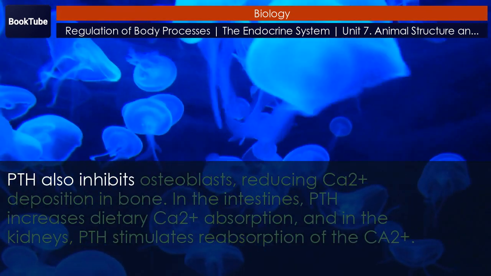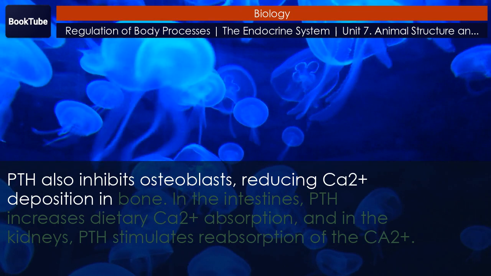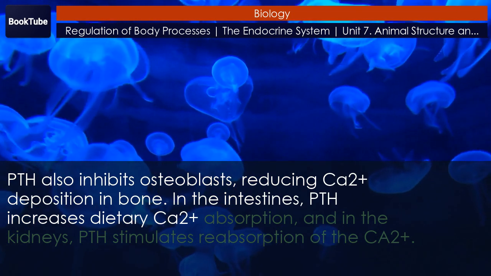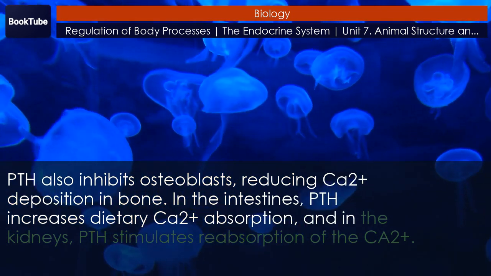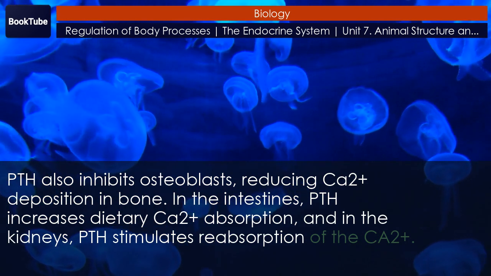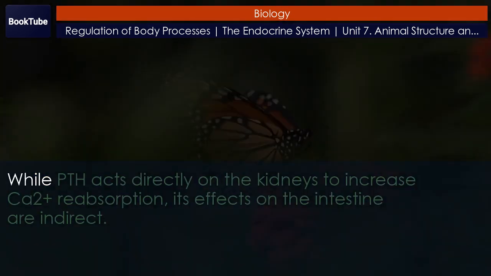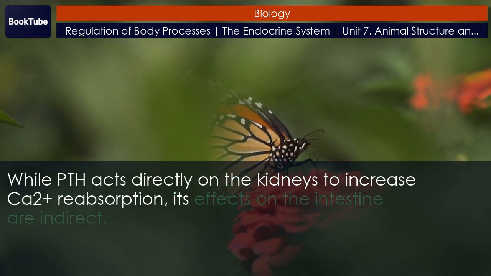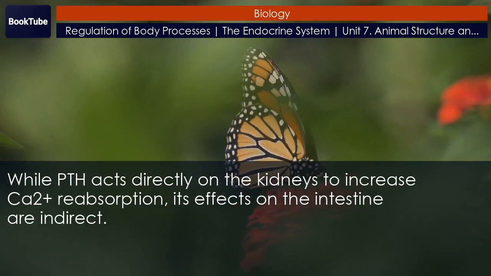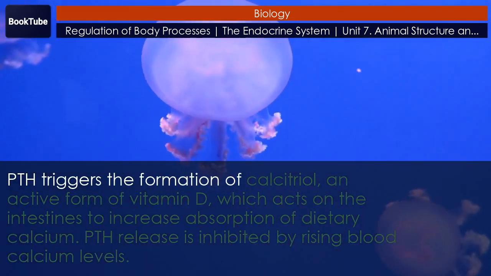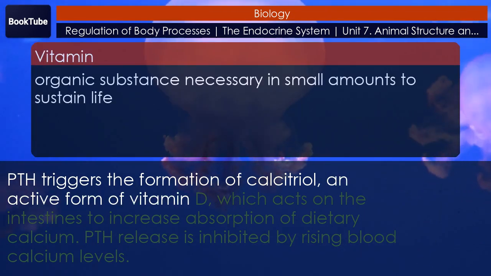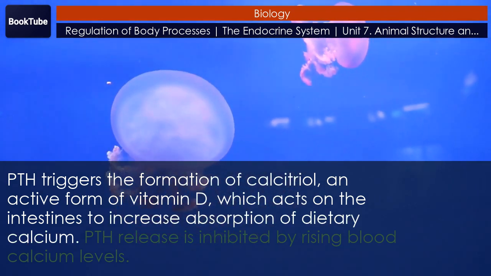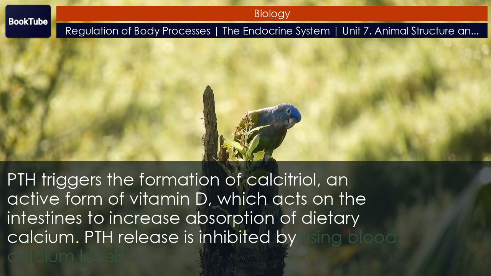PTH also inhibits osteoblasts, reducing Ca2+ deposition in bone. In the intestines, PTH increases dietary Ca2+ absorption, and in the kidneys, PTH stimulates reabsorption of the Ca2+. While PTH acts directly on the kidneys to increase Ca2+ reabsorption, its effects on the intestine are indirect. PTH triggers the formation of calcitriol, an active form of vitamin D, which acts on the intestines to increase absorption of dietary calcium. PTH release is inhibited by rising blood calcium levels.